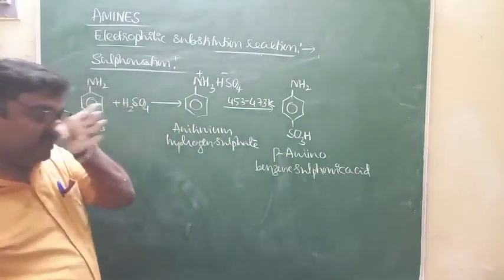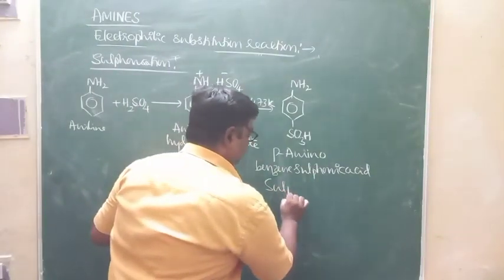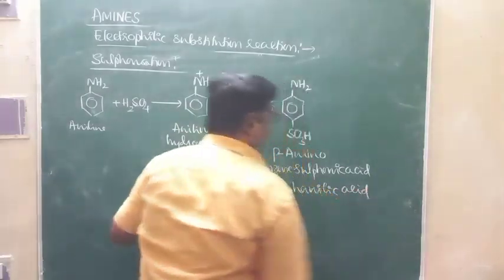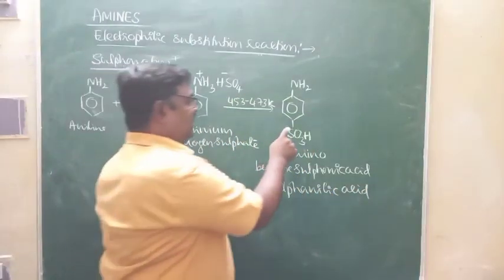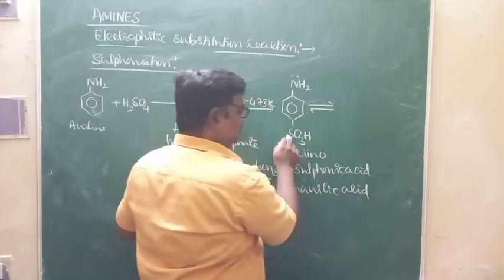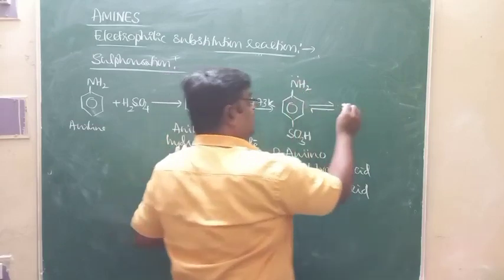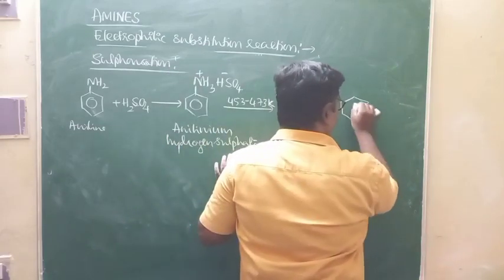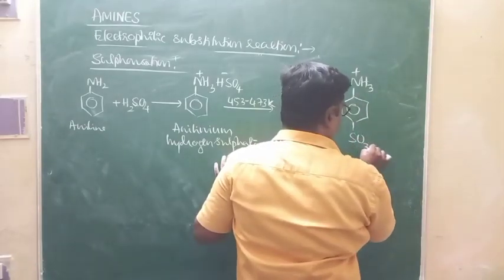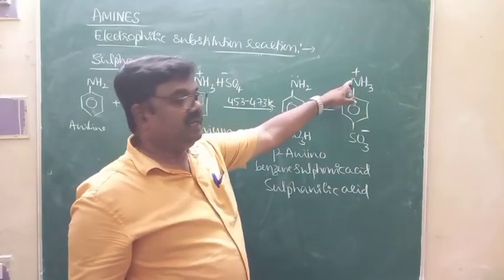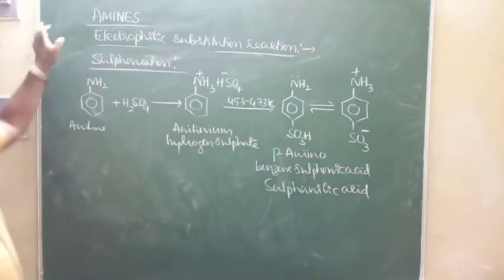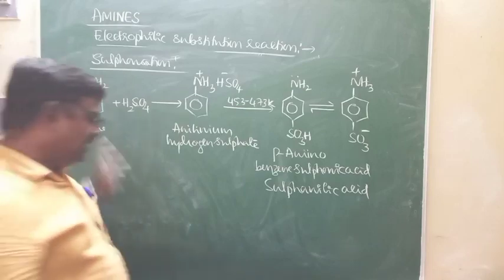It's also known as sulfanilic acid. Look at this, acid group and base group, both are in the same molecule. SO3H donates H plus, NH2 will take up that and gets converted to a dipolar ion, NH3 plus, SO3 minus. This is Zwitter ion form of sulfanilic acid. This is sulfonation of aniline.